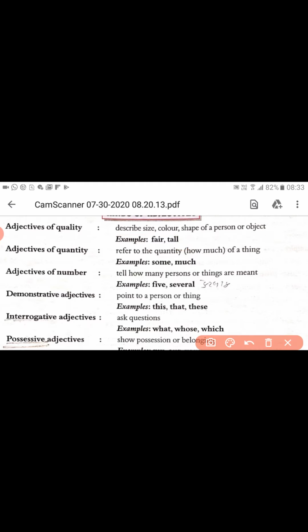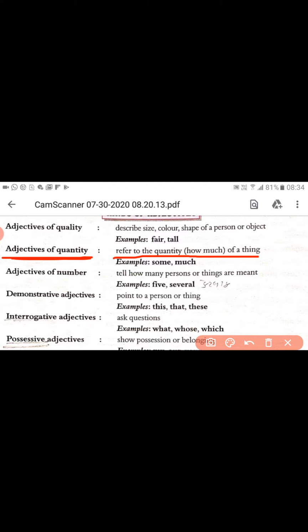Now we are learning the adjective of quantity. One more kind of adjective is the adjective of quantity. This adjective refers to the quantity, how much of a thing. It simply refers to the quantity, nothing else.